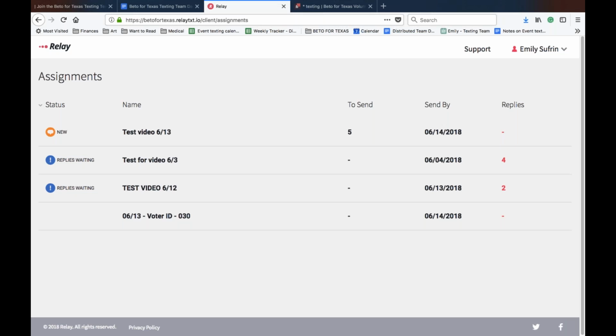Now, as you'll see in a second, you get responses at a varied rate. So you need to be prepared to log back into Relay after your shift to respond to the messages you sent after your shift closed for the night. So that's going to make more sense in a few moments.